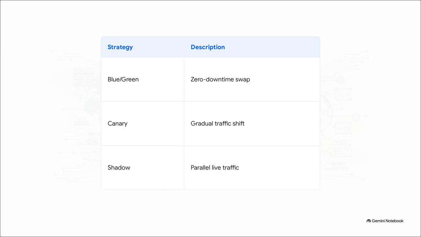start tanking. Finally, the shadow deployment, where a new model runs in parallel. It receives live traffic but doesn't actually serve predictions to users. This allows for entirely risk-free validation in real production conditions before you flip the switch.